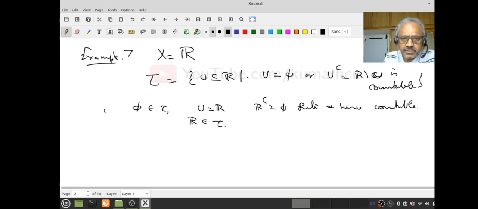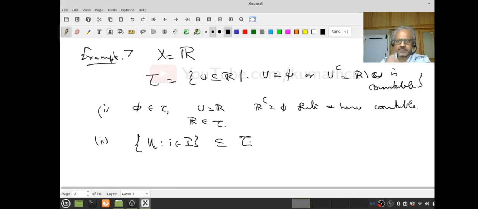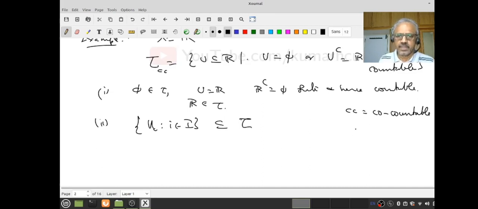And this is the first thing. The second thing I have to check is arbitrary union. So let me look at the collection U_i, i in I, which is a subset of tau. As I said, I will call it tau CC, CC for co-countable. I have to check whether the union of U_i is in tau.